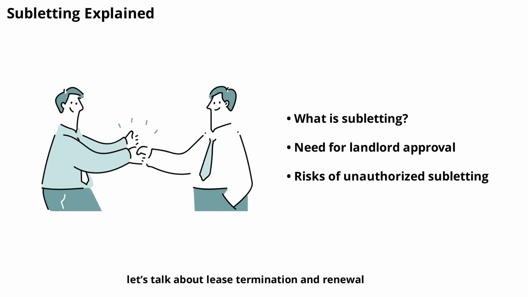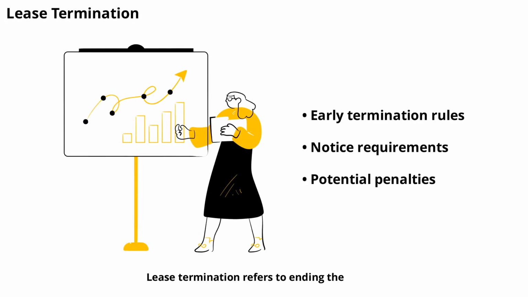Next, let's talk about lease termination and renewal. Lease termination refers to ending the rental agreement before its scheduled expiration date. Some leases allow early termination under certain conditions, such as job relocation or military service, but usually require advance notice and possibly a fee. Breaking a lease without proper cause or notice can result in financial penalties or legal action. Always check your lease for termination clauses and follow the required procedures.